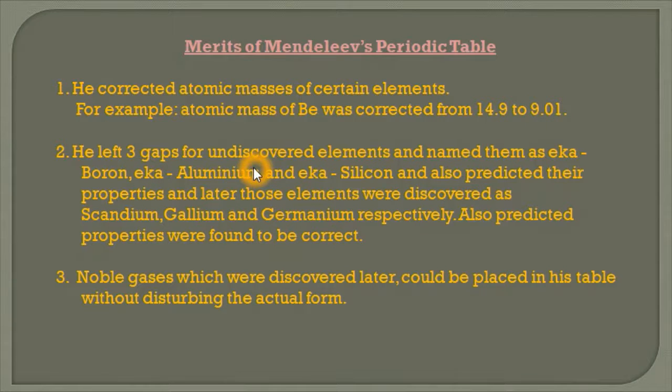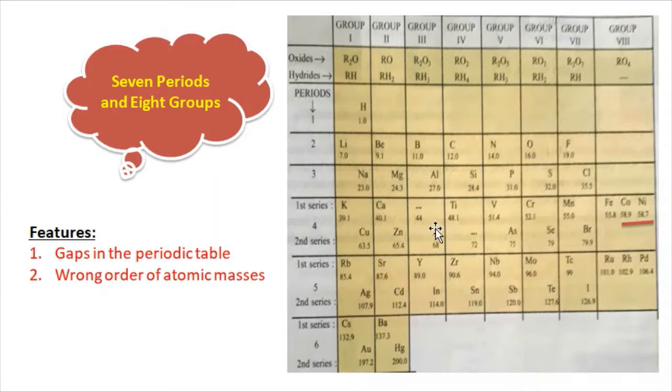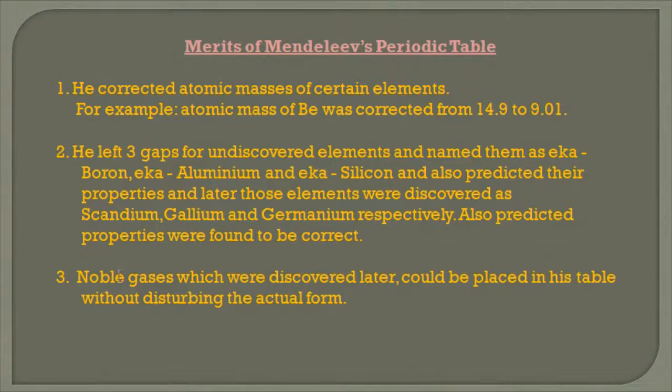One more thing is that Mendeleev left gaps for undiscovered elements. He left three gaps, as you can see in Mendeleev's periodic table. You can see here, here, here, and here. So he left gaps in his periodic table, and he named those unknown elements eka boron, eka aluminium, and eka silicon.